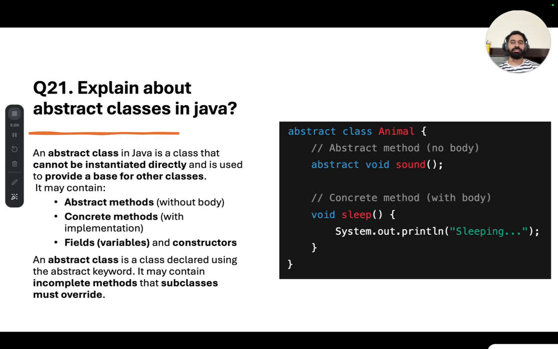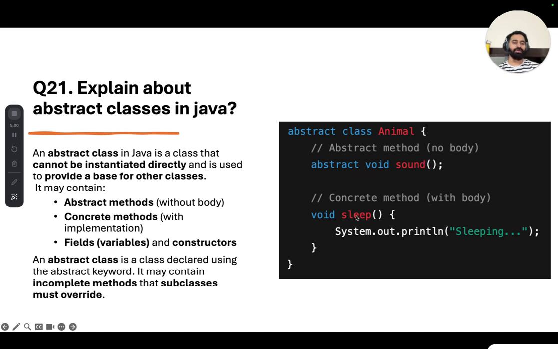So an abstract class is a class that cannot be instantiated directly, but it can be used to provide a base for other classes, right? An abstract class is a class declared using the abstract keyword. So to declare an abstract class, we have to use the abstract keyword with the class. It may contain incomplete methods, which subclasses must override, right? Here is an example: abstract class Animal. Animal is an abstract class because we are using the abstract keyword, and we have one abstract method without a body, that is, the sound method is an abstract method.